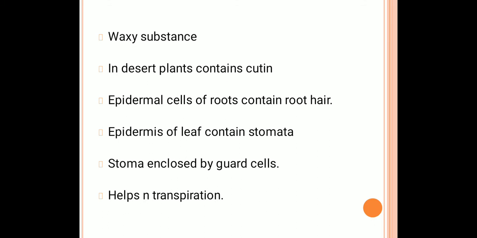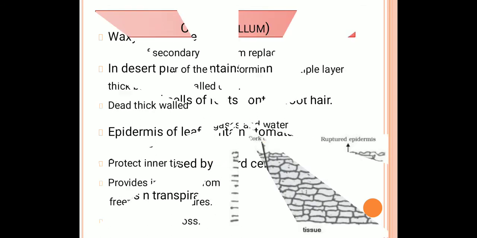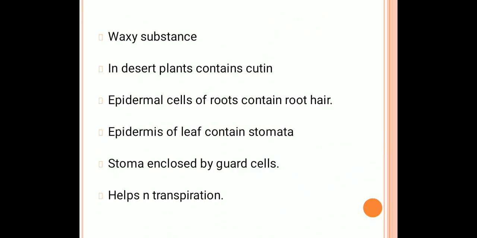The stomata help in transpiration. What is transpiration? The exchange of gases with the atmosphere is called transpiration. It also helps in the loss of excess water in the form of water vapor. Already I told you the functions of the epidermis.